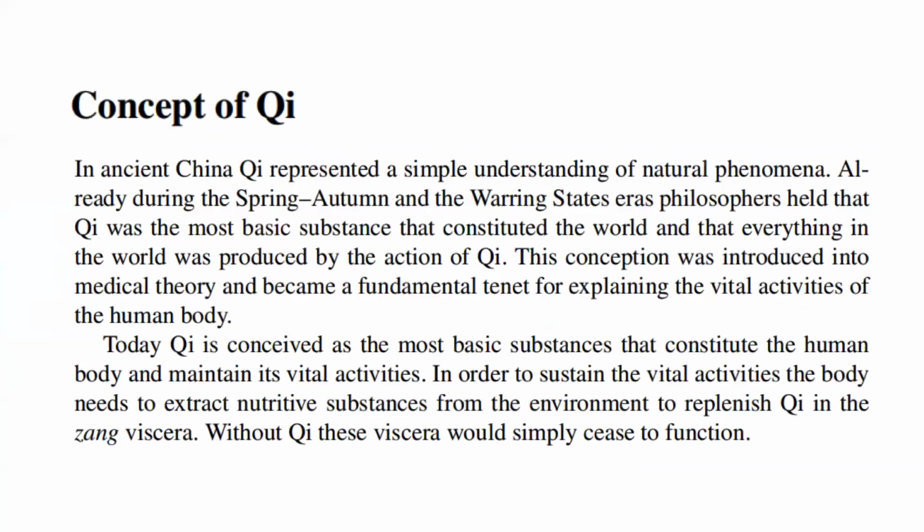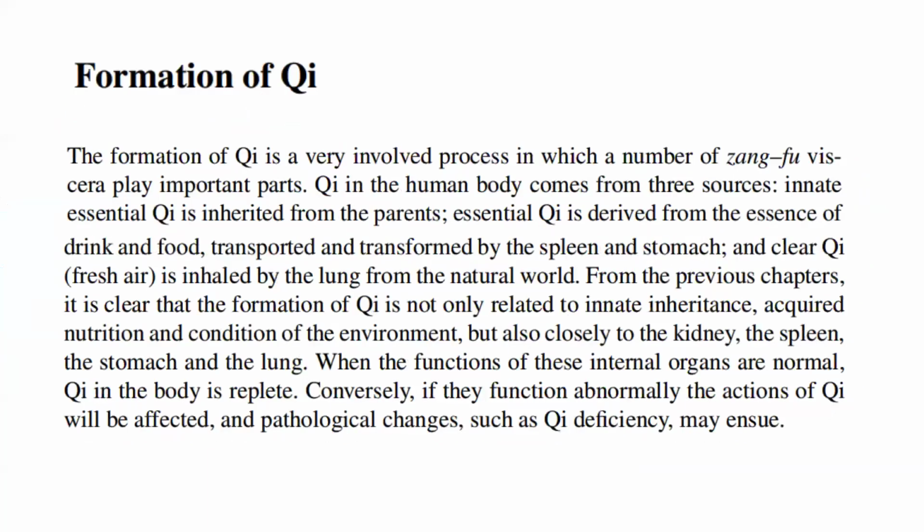In order to sustain the vital activities, the body needs to extract nutritive substances from the environment to replenish qi in the zang viscera. Without qi, these viscera would simply cease to function. The formation of qi is a very involved process in which a number of zangfu viscera play important parts. Qi in the human body comes from three sources: